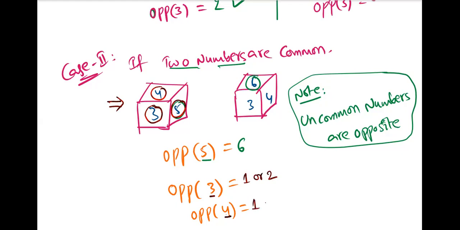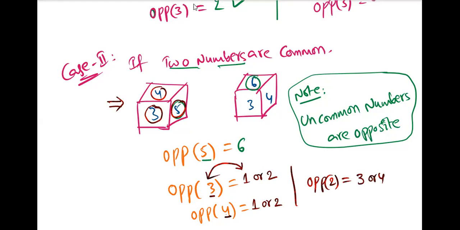It can also be 1 or 2. Sir, so we cannot find opposite to 2? What is the number opposite to 2? 3 or 4. So as these two numbers are visible, the invisible numbers are opposite; for the invisible numbers, the visible numbers are opposite.